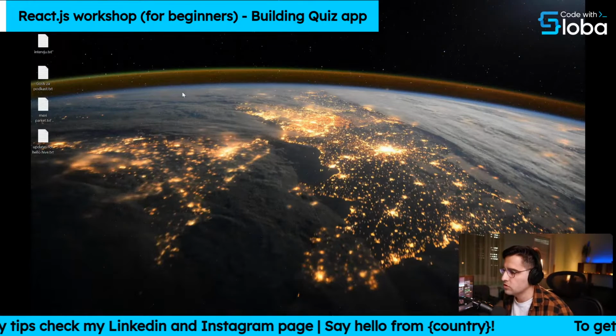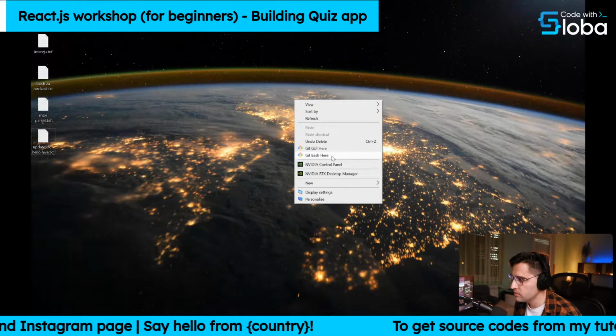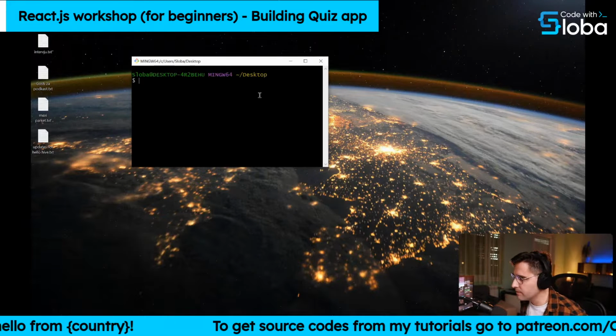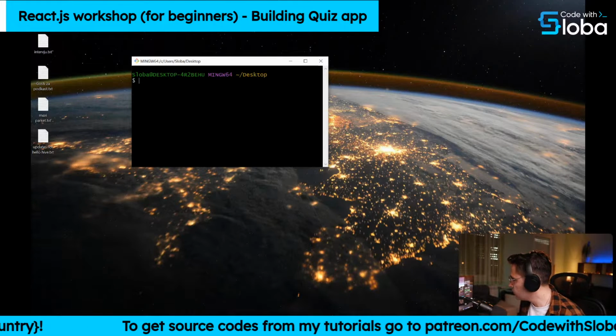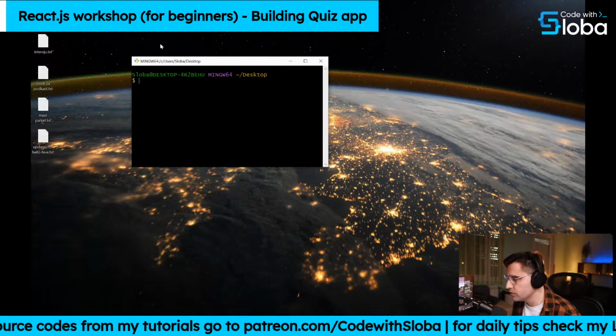Okay, cool. First things first, I want to open up Git Bash here on my desktop. Git Bash, and let me zoom in a little bit so you can see what I'm typing. If you have issues with the audio or something, please let me know. But I think you should be able to hear what I'm saying.